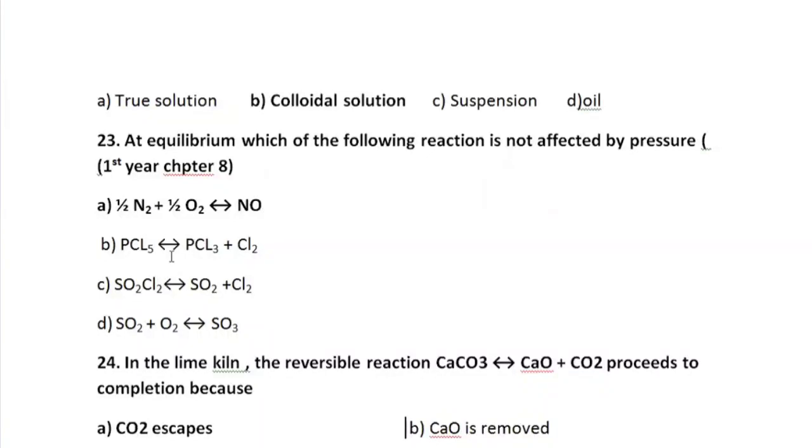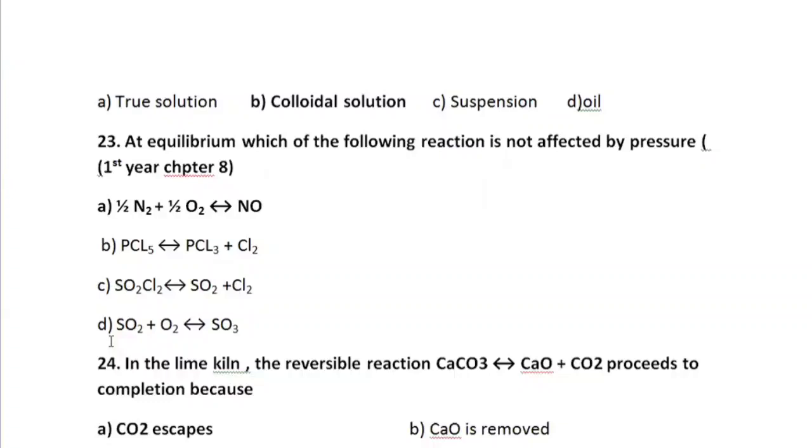While in all other three reactions, in the second option, the number of reactant is 1 but product is 2. In the C option, the same is the case. There is 1 mole of reactant and 2 moles of product. While in the case of D, there are 2 moles of reactant and 1 mole of product. So A option is correct, in which the number of moles of reactant and product are equal.